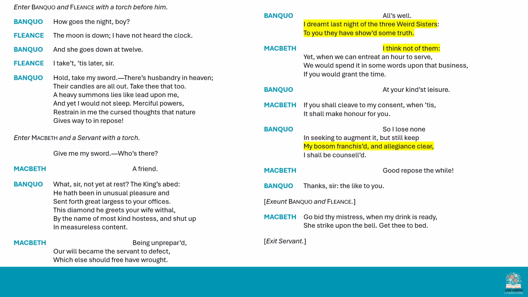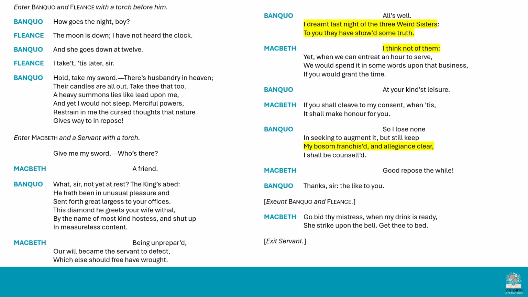And then Banquo quite abruptly, quite quickly changes the subject. And he says, "I dreamt last night of the three weird sisters. To you they have showed some truth." Macbeth says, "I think not of them." Now, this sudden change of subject is interesting because this is clearly what Banquo really wants to be talking about, and it shows just how much the prophecies of the witches are weighing on his mind.